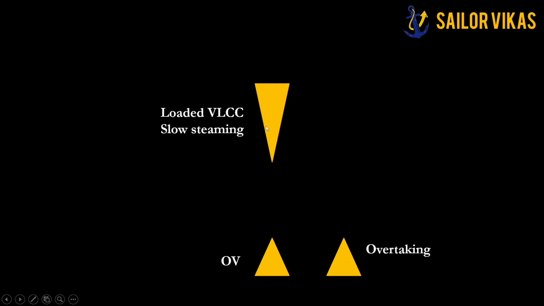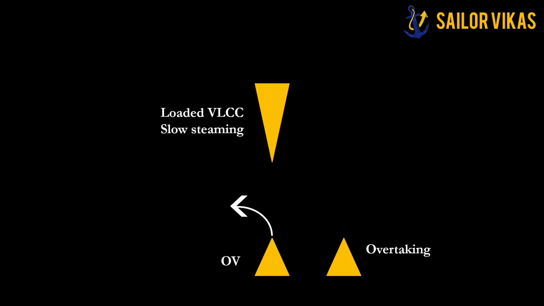So even if she starts altering her course, her rate of turn will be very less. So as own vessel, I have to understand the limitation of my vessel as well as the limitation of the other vessel, and based on this situation, as per rule 2b, I have to make a departure from this rule and I have to give a broad alteration to port.